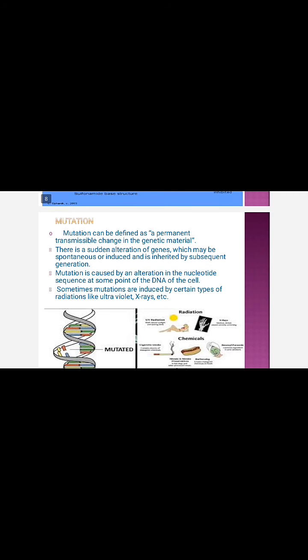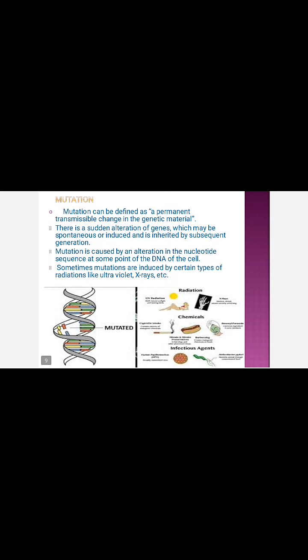The next one is mutation. Mutation can be defined as a permanent transmissible change in the genetic material. This is a sudden alteration of genes which may be spontaneous or induced and is inherited by subsequent generations. This mutation is caused by an alteration in the nucleotide sequence at some point of the DNA of the cell. Sometimes mutations are induced by certain types of radiation like UV, X-rays, etc.